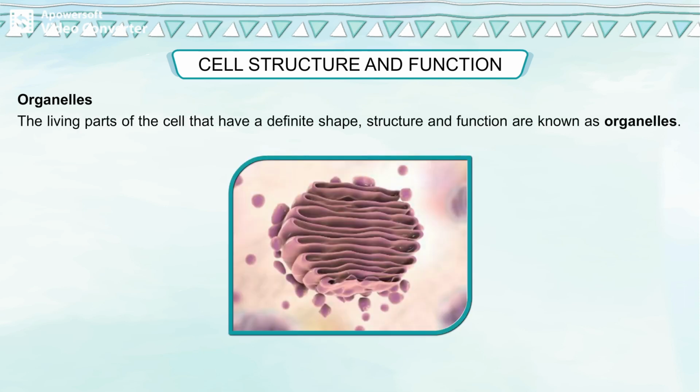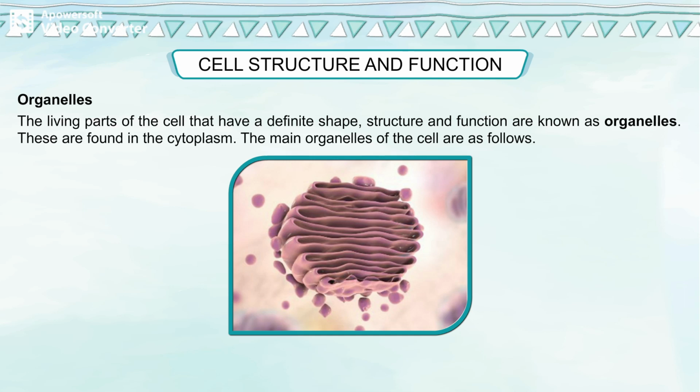Organelles. The living parts of the cell that have a definite shape, structure, and function are known as organelles. These are found in the cytoplasm. The main organelles of the cell are as follows.